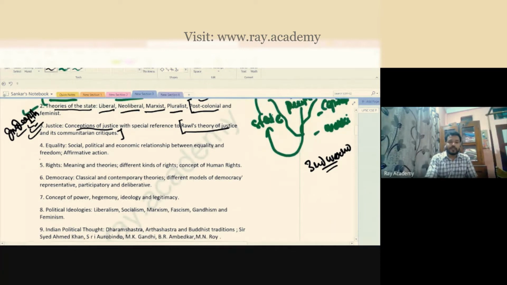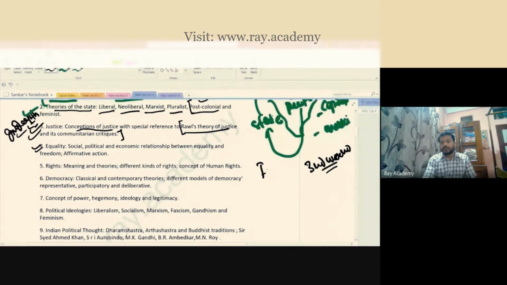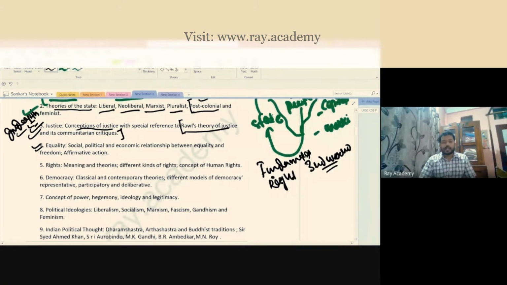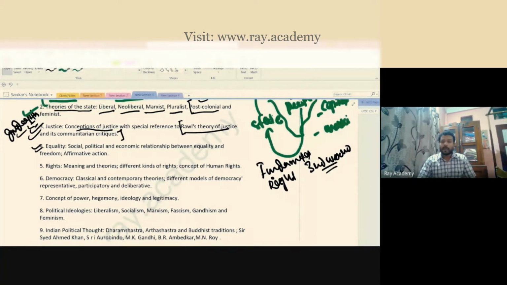So is the case for equality. In India, if you talk about fundamental rights, can you tell me which fundamental right contains the right to equality? Anyone? If you know the answer, which fundamental right of the Indian Constitution contains the right to equality?